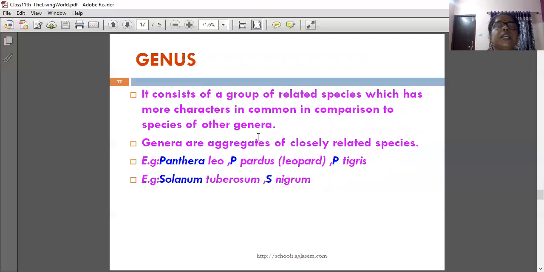Next one, genus. It consists of a group of related species which has more characters in common in comparison to species of other genera. Genera are aggregates of closely related species. Example, Panthera leo, Panthera pardus, Panthera tigris. This Panthera is the generic name. Next, Solanum tuberosum and Solanum nigrum. In this, Solanum is the genus name.